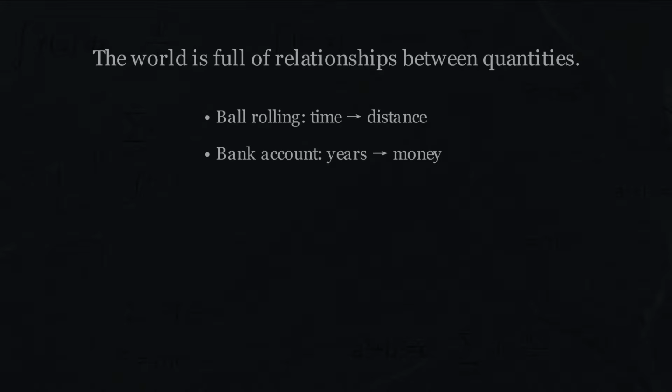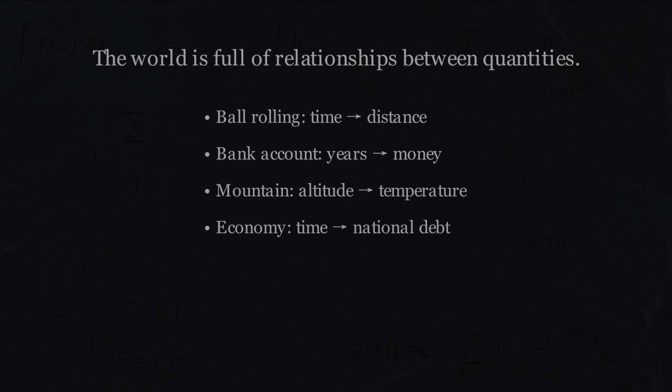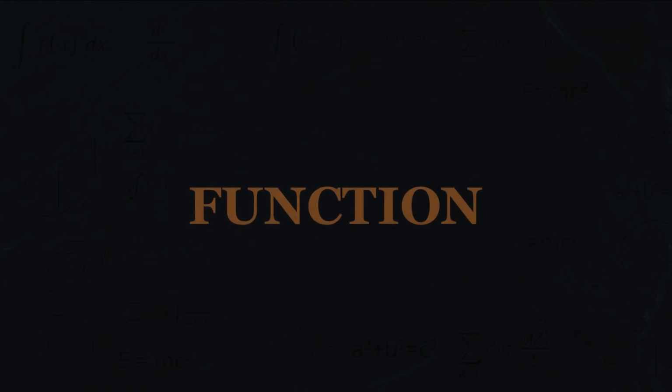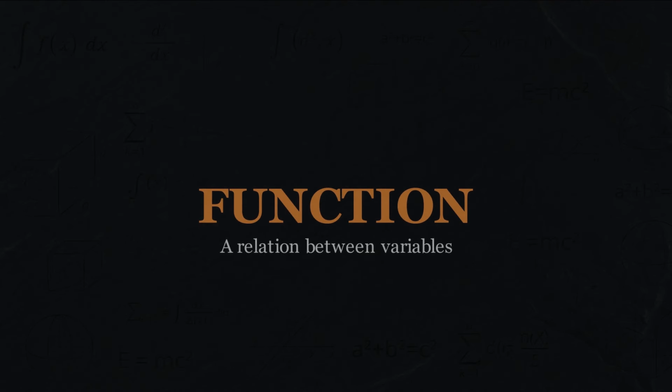Money sits in a bank account. Each year, the interest compounds. Time and money, related. Climb a mountain. The higher you go, the colder it gets. Altitude and temperature, related. The national debt rises and falls with political decisions. Time and debt, related. Each of these is what mathematicians call a function, a relation between variables.